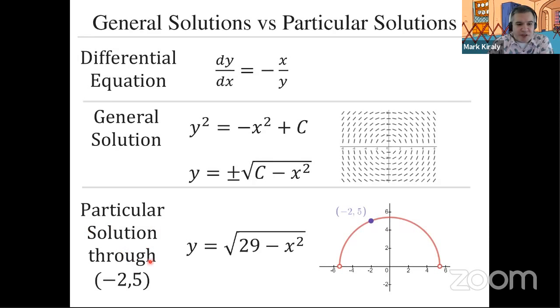And then once we have a particular solution through (-2, 5), now if I stick a 2 in there, we get the square root of 29 minus 4, the square root of 25. Whew. All right. And so here's our semicircle that goes through (-2, 5) and would fit in that slope field very nicely. Again, the endpoints are undefined because we don't know what's happening there. They're either not differentiable or they may not even be included in the domain of the solution.